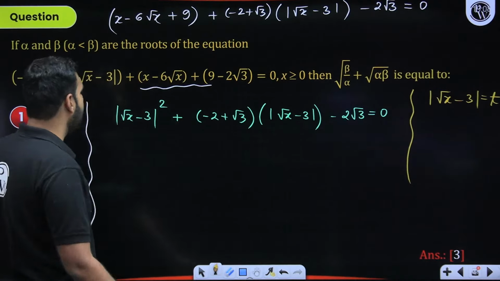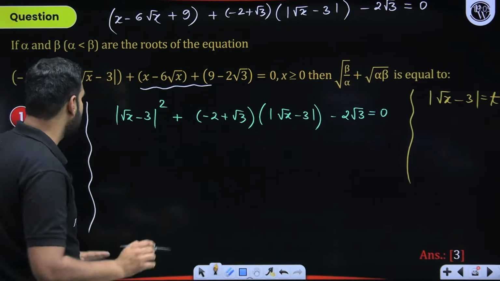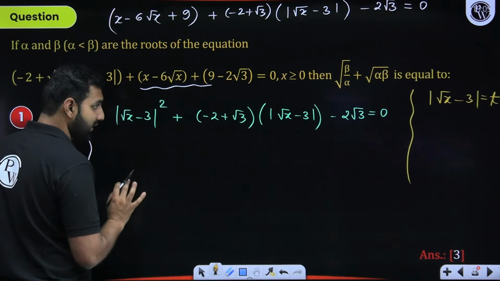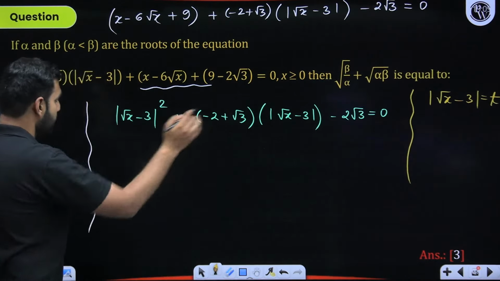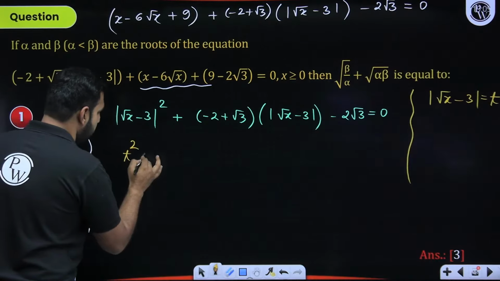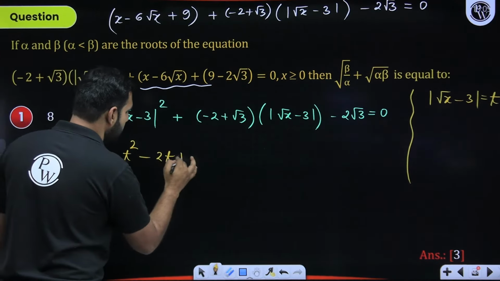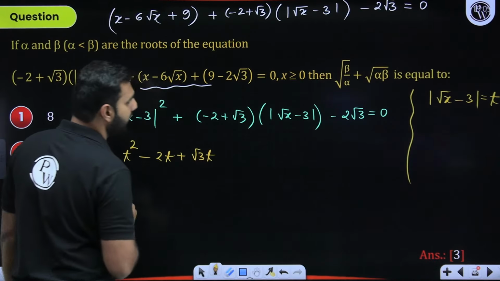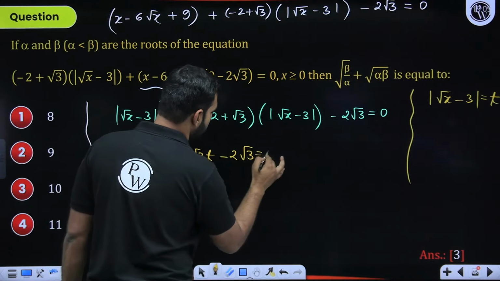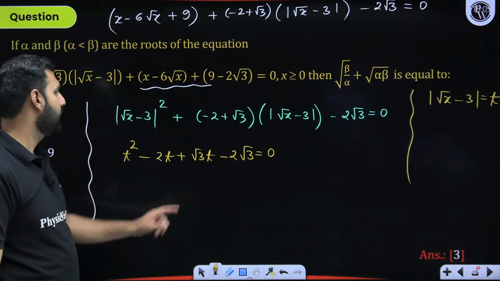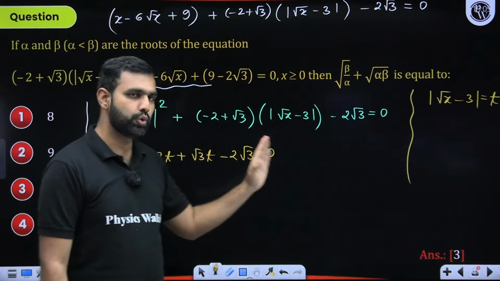So when I take this and this common from here, I hope you have understood my words very clearly. I'll be left with, if you are still getting confused, I'll split it more clearly so that you don't create any problems. So t square minus 2t plus root 3t minus 2 root 3 is equal to 0.